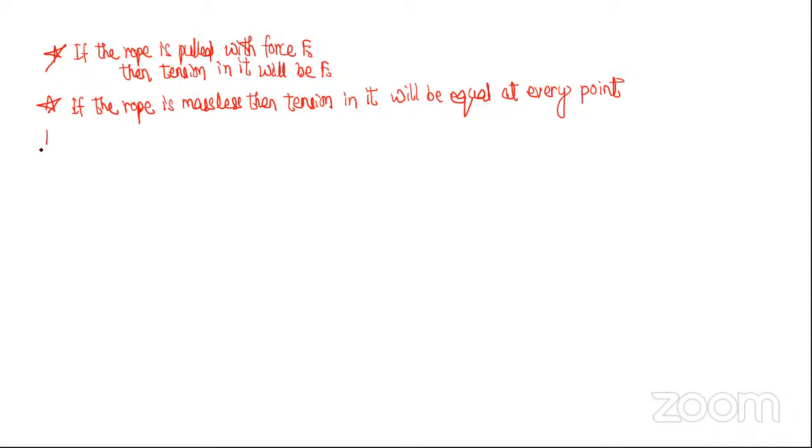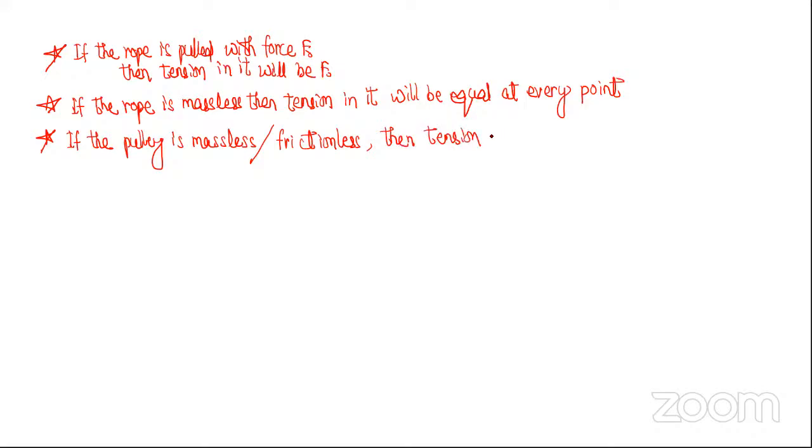Next, write. If the pulley is massless or frictionless, then tension will be equal on both sides. Okay, what is the meaning? I'm telling you.